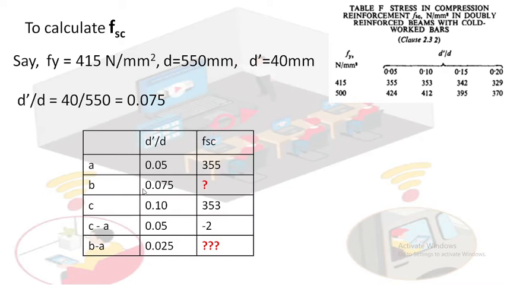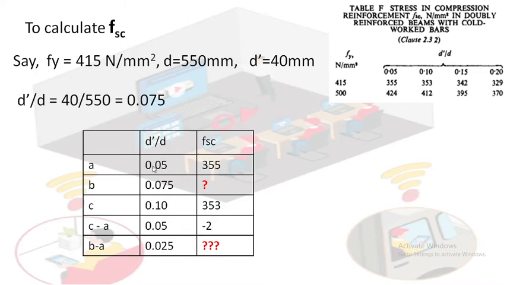Now you create the table. You write d dash by d and you write FSC. Our value of d dash by d is 0.075, in between 0.05 and 0.1. Note down 0.05 and corresponding FSC value 355.